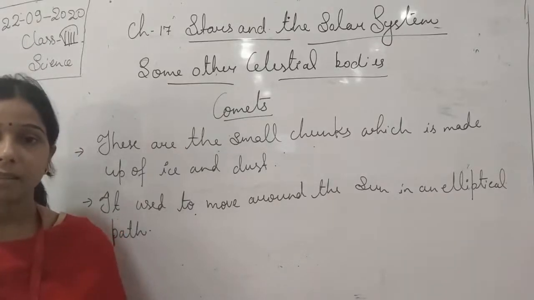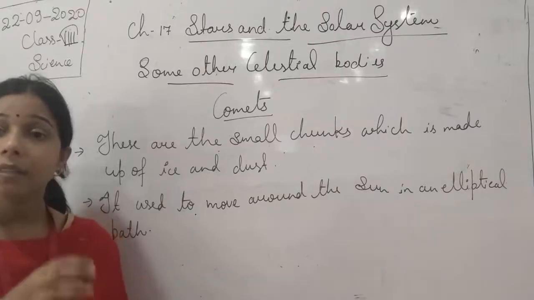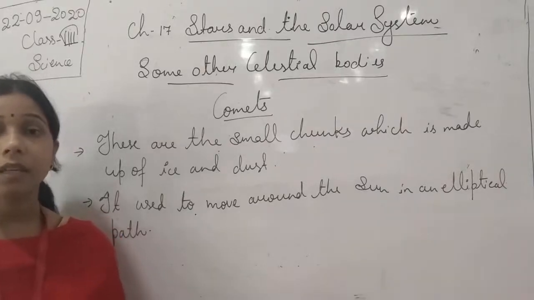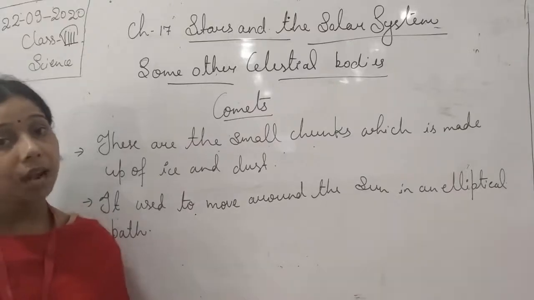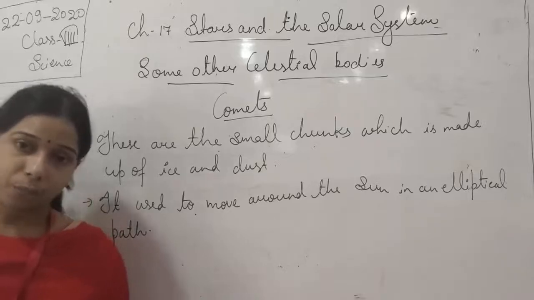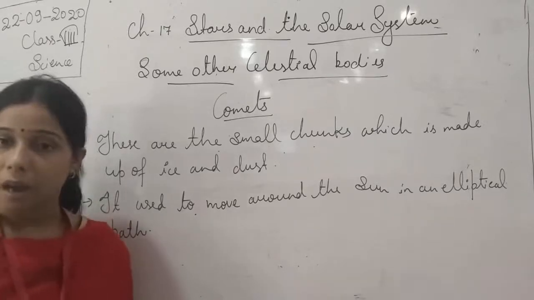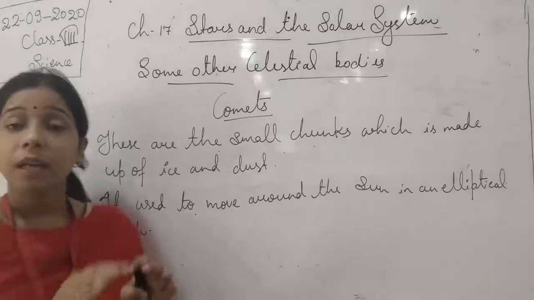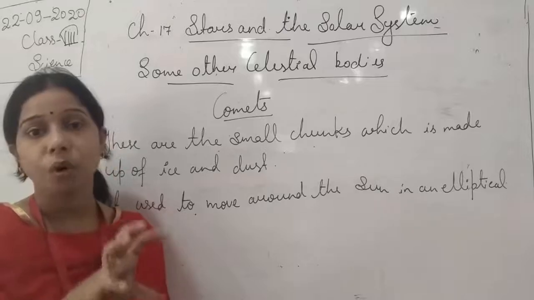So these gases, while evaporating, glow. And these glowing gases start moving in the backward direction, and that is why the formation of a tail occurs. The head is what, students? That is the nucleus portion, which is the main core of the comet.